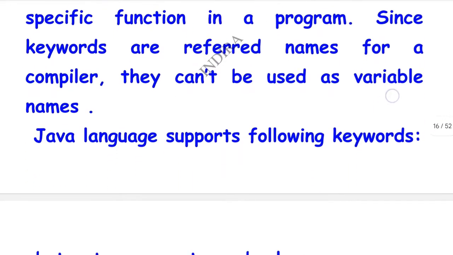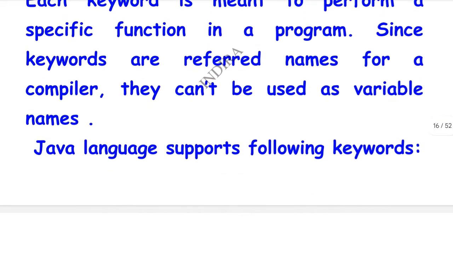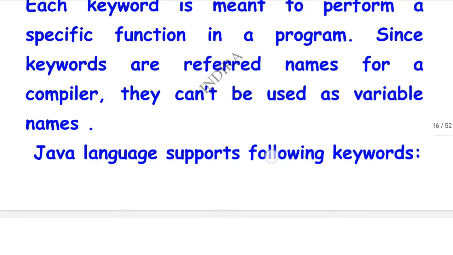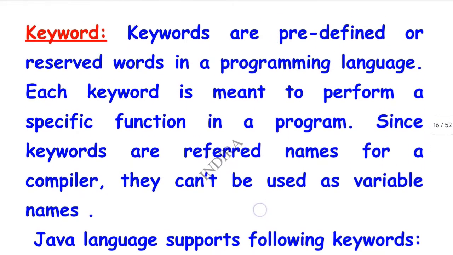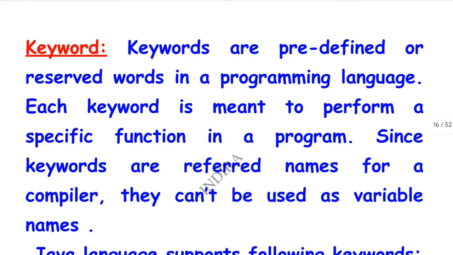Java language supports the following keywords. Before that, let's understand the definition of a keyword. A keyword is nothing but a predefined or reserved word, that means it is reserved for the programming language before programming. Each keyword works for a specific function, that means each keyword does its own function.